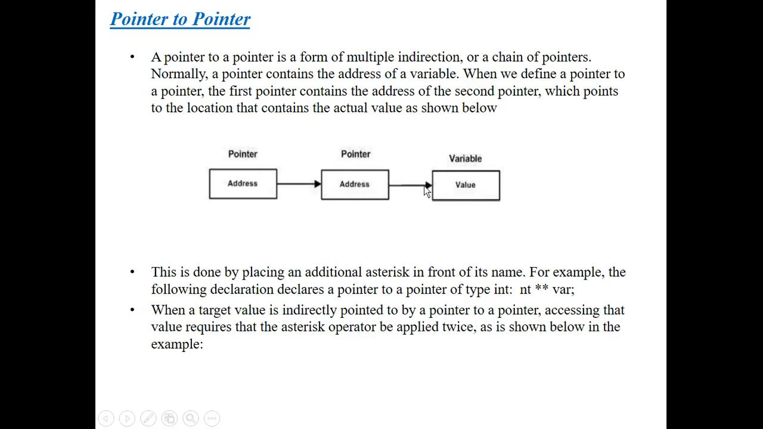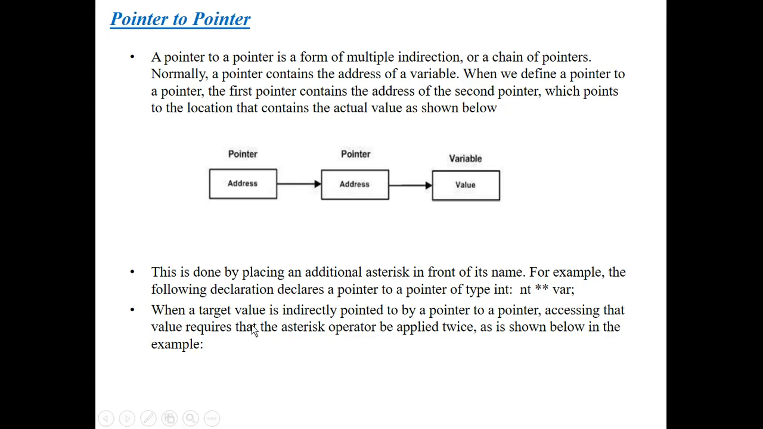So how can we do pointer to pointer? This is done by placing an additional asterisk. This is the way: **var represents the pointer to pointer. This additional asterisk symbol represents that the pointer to pointer operation is to be performed on this variable. That's why this additional asterisk represents the pointer to pointer operation.